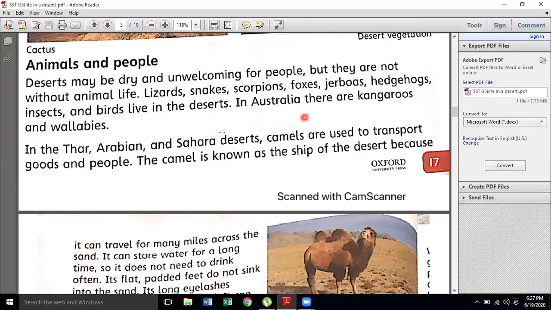In Australia, there are kangaroos and wallabies. These are all animals that can be found in the deserts. In the Thar, Arabian, and Sahara deserts, camels are used to transport goods and people. Why is the camel known as the ship of the desert? Because the camel can store water for 21 days in its belly, so it can easily survive in the desert.